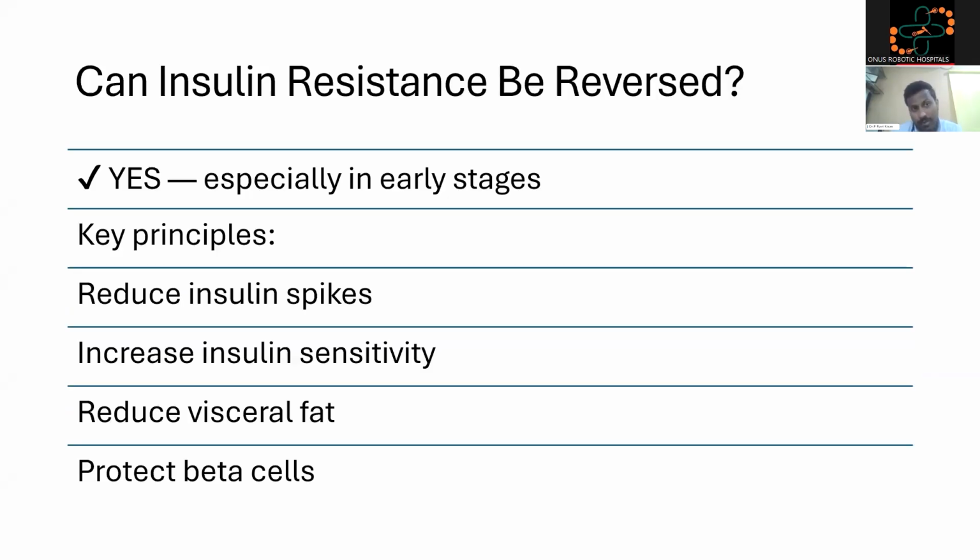The most important question which we want to talk about today is, can insulin resistance be reversed? Yes, especially in the early stages. In early stages, there can be 100% insulin resistance reversal. The key principles are reduce insulin spikes by reducing the highly processed foods, increase insulin sensitivity by increasing activity, reduce visceral fat, protect beta cells.